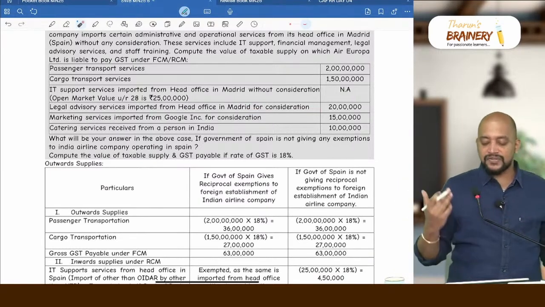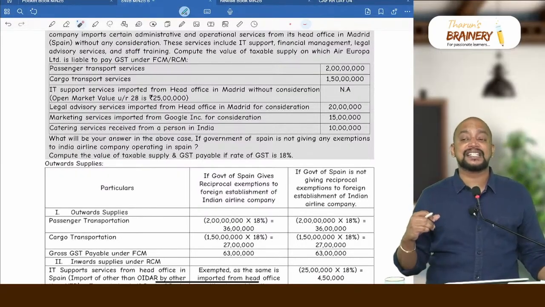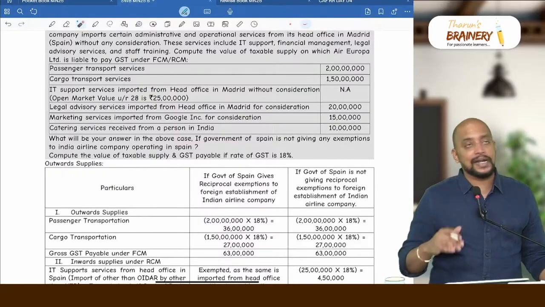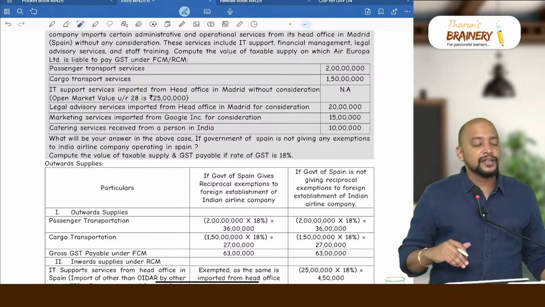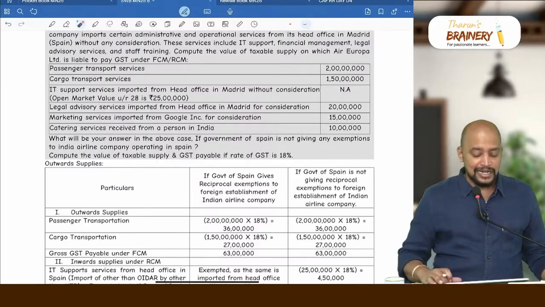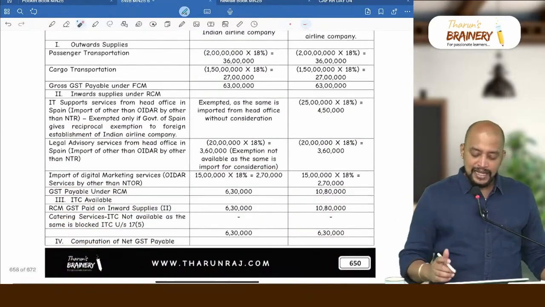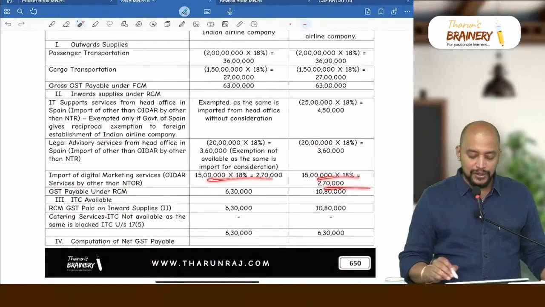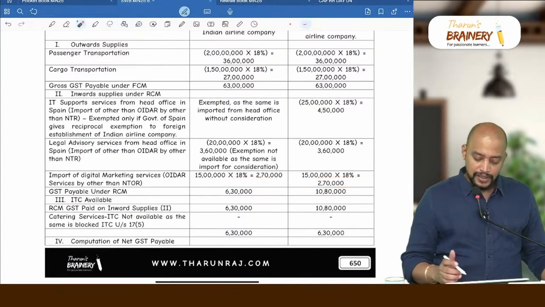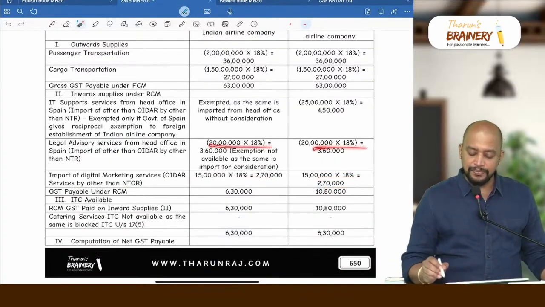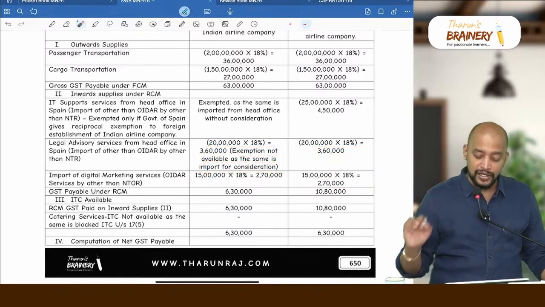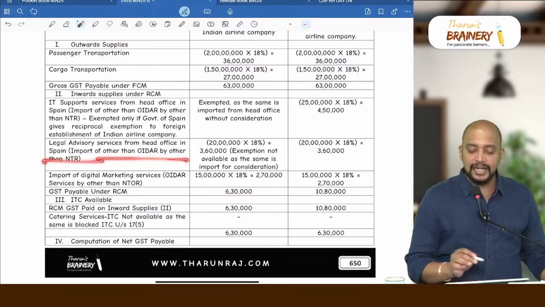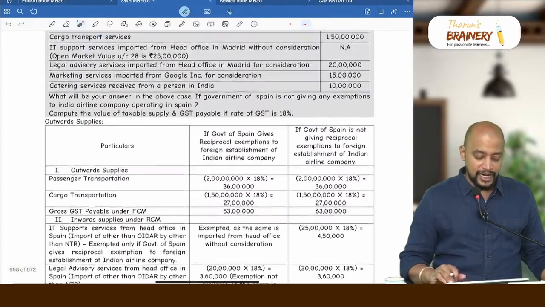Why, sir? It is from head office for consideration. Supply under 7(1)(b). And it is coming under OIDR, other than OIDR, other than OIDR by other than non-taxable recipient. Therefore, it will be taxable under RCM. So on 20 lakhs into 18%, 3,60,000. Exemption not available as the same is import for consideration. It is other than OIDR by other than non-taxable recipient.